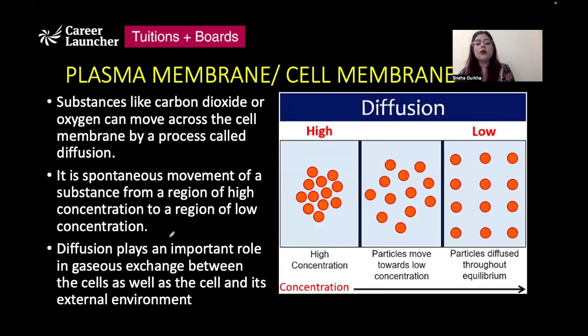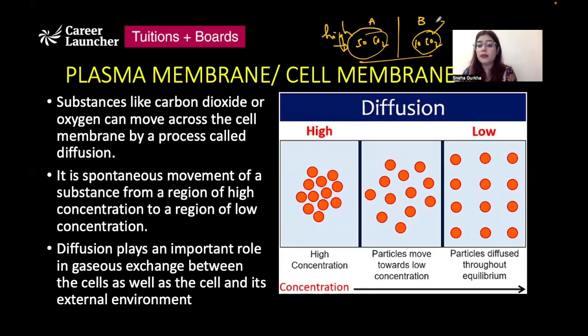Now, there is a process that we need to study about, which is diffusion. What do we mean by diffusion? Diffusion is the movement of molecules from a region of its high concentration to a region of its low concentration. For example, I have a region A and a region B. In region A, let's say there are 50 molecules of carbon dioxide present. In region B, there are around 10 molecules of carbon dioxide present. So region A represents high concentration of carbon dioxide. Region B represents low concentration of carbon dioxide.